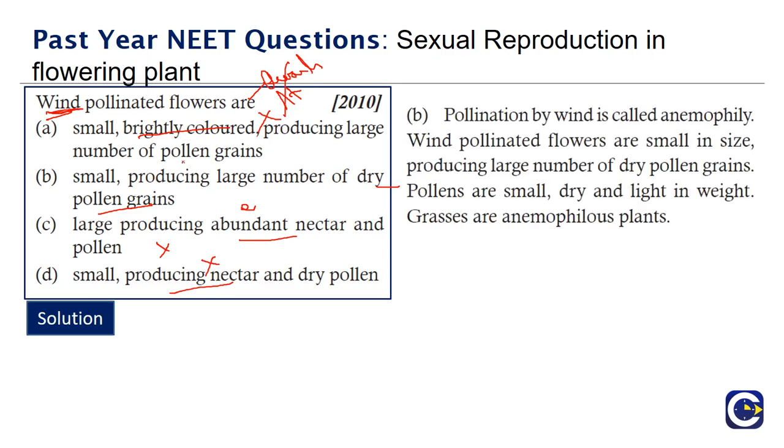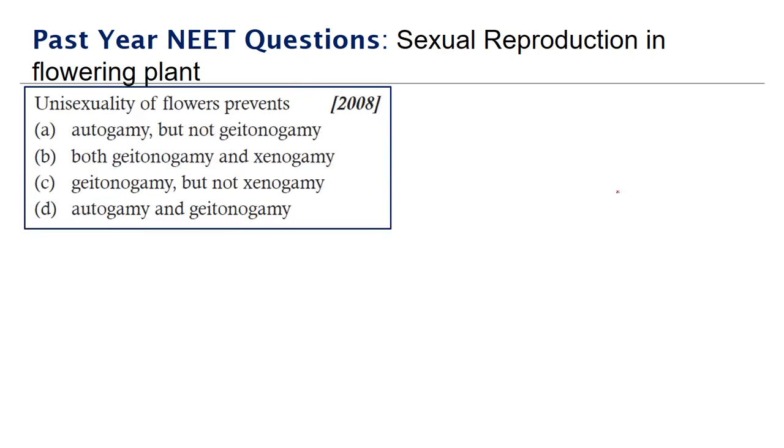Pollination by wind is called anemophily. Wind pollinated flowers are small in size, producing large number of dry pollen grains. Pollen grains are small, dry and light in weight. Grasses are anemophilous plants. So the solution is that. Moving on to the next question.